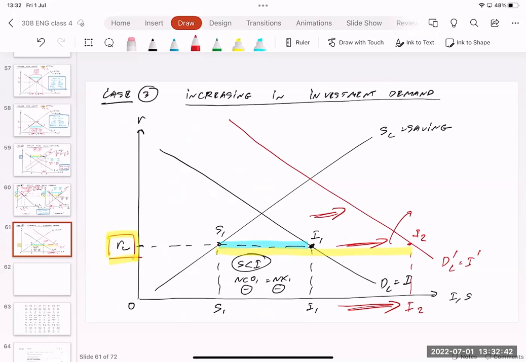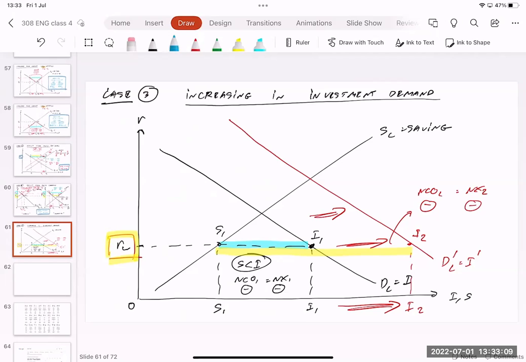Saving is still less than investment, so NCO2 is still negative. However, it becomes more negative because the gap becomes bigger. And NX2, same thing, still negative but more negative. So you can think that the trade deficit becomes bigger.